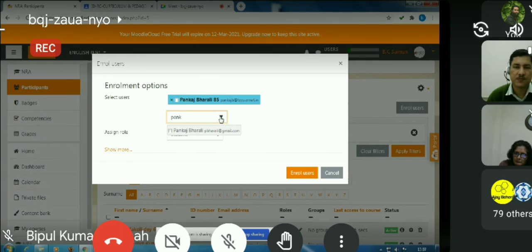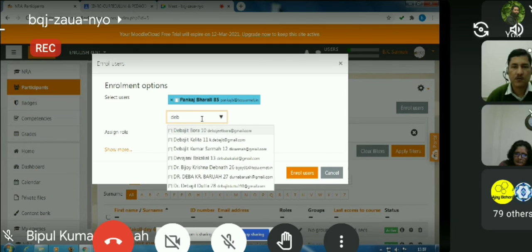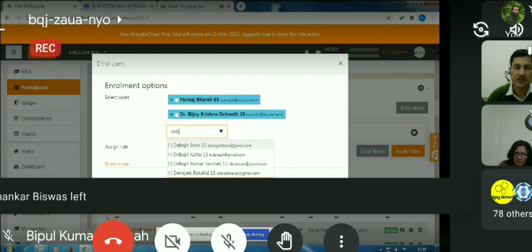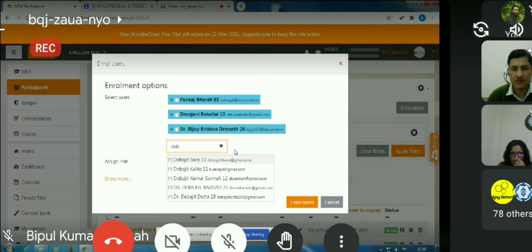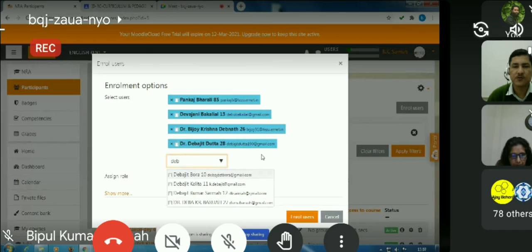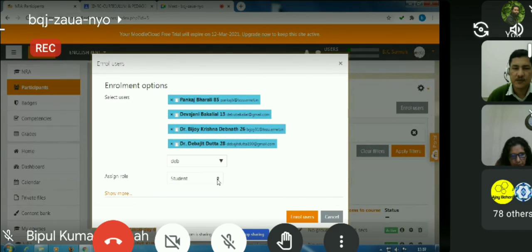Then suppose one more choice, say DEB. There are so many people with DEB, so I am choosing Vijay Krishna Devnath, and Devpajani Pokholial, and you can choose Devajit Dutta also. You can choose all these and then assign the role of student to this course.